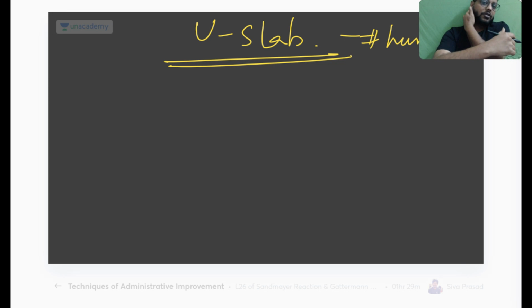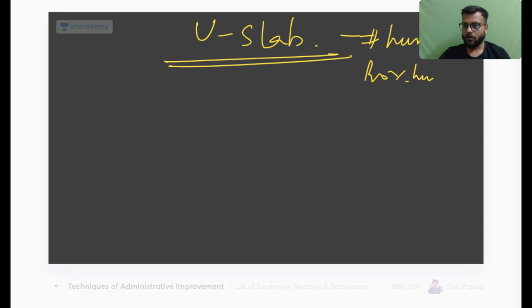You put the slab from the nape of the neck, then go in the lateral direction, then cover the elbow and wind around the elbow like this, and then you come only till the distal one third of your arm. From here to here, then going around the elbow till here. This is your U slab.